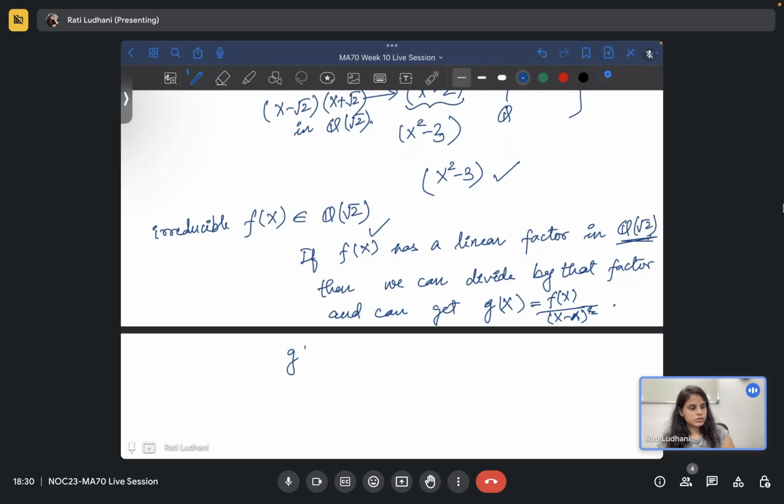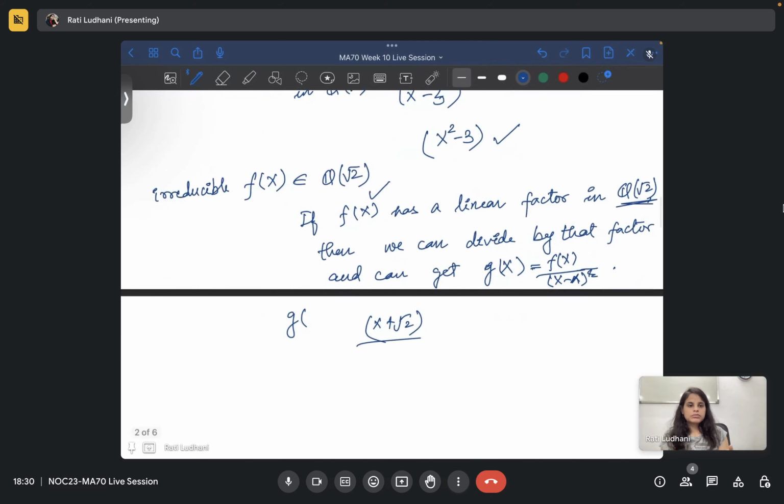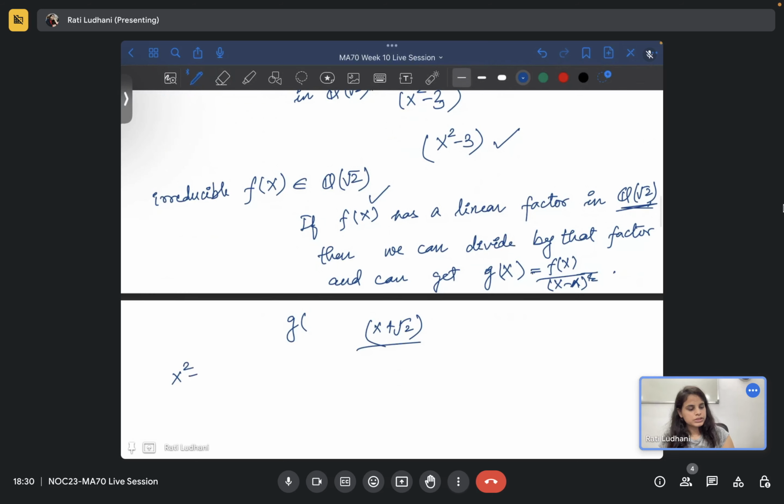So there is one more thing I want to say. Actually, if root 2 is there, then there will be minus root 2 also, because this will always come in pairs. Because in Q root 2, we know what the structure is. If root 2 is there, it is because x square minus 2 is the minimal polynomial.